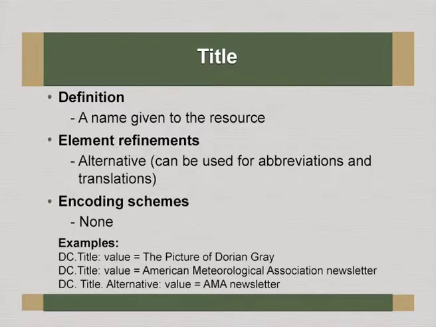Here you can see DC title value is Picture of Dorian Gray, and another example could be American Meteorological Association newsletter. The alternative title could be AMA newsletter, which is nothing but an abbreviated title of the same American Meteorological Association newsletter.